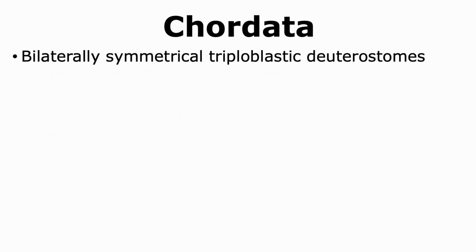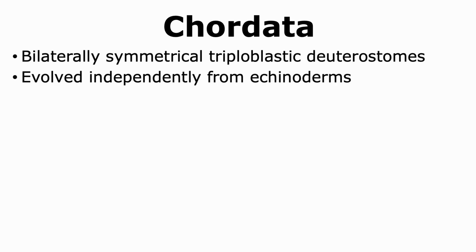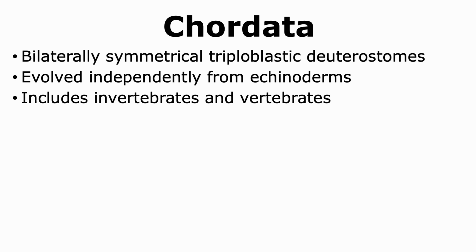Let us now look at the phylum Chordata. These animals are bilaterally symmetrical triploblasts that are deuterostomes. Even though echinoderms are also deuterostomes, chordates evolved independently from echinoderms. Organisms that are in the phylum of Chordata include both invertebrates as well as vertebrates.